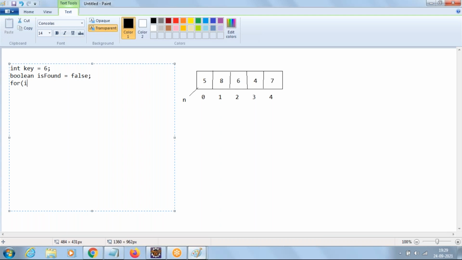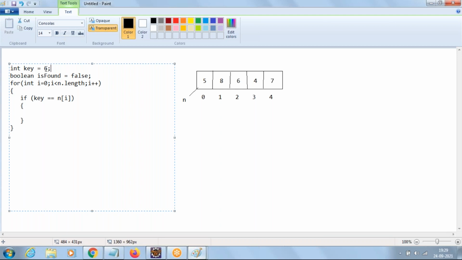For int i equal to 0, i less than n dot length, then i plus plus. Then start comparing. If the value of key equal to n of i, see here.